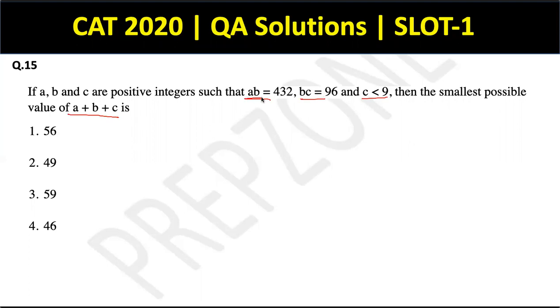So I will have to keep the values of A and B very close to each other, and my product should be 432, so its square root is around 20 or 21, right? So just distributing the product of 432 into two different factors, so kind of factorization, and those two factors have to be as close to each other as possible. So I cannot take 1 and 432, I can't take 2 and 216, I can take something around 20. Something around 20 will be 18. 18 will be a factor, not 19.